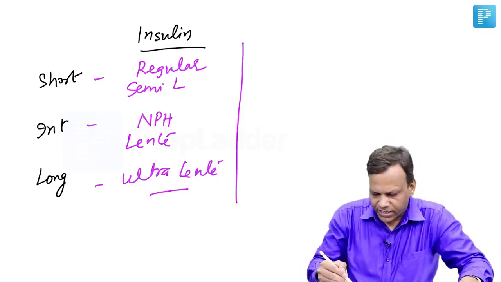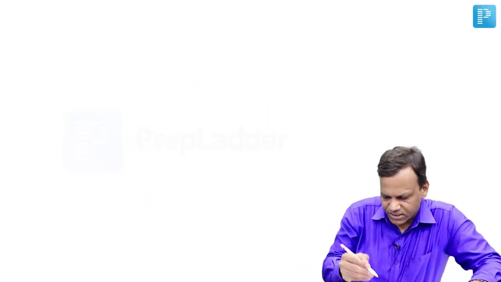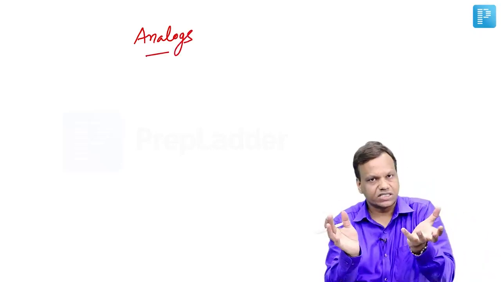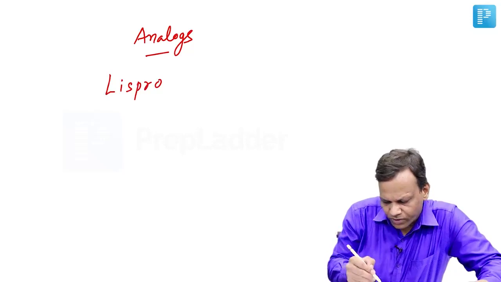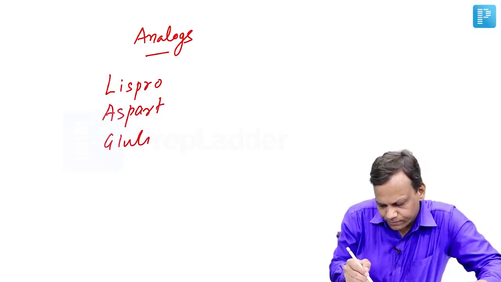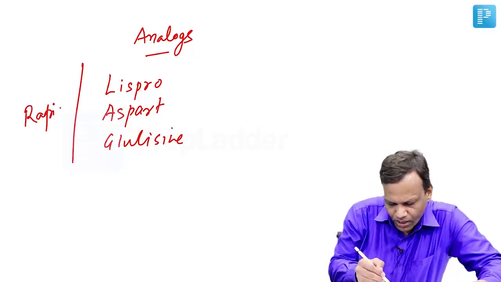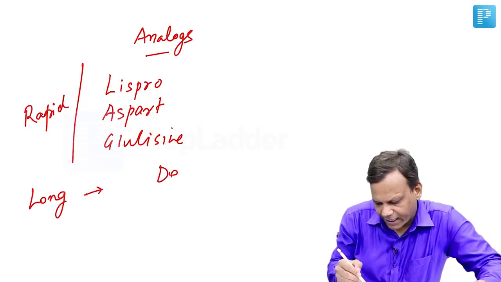All the insulins can be given subcutaneously. Then we have new insulins, which are called insulin analogs. They have slight modification in the structure, but function is the same. Insulins like insulin lispro, insulin aspart, and insulin glulisine are ultra rapid acting insulins. We also have ultra long acting insulins, like insulin detemir.